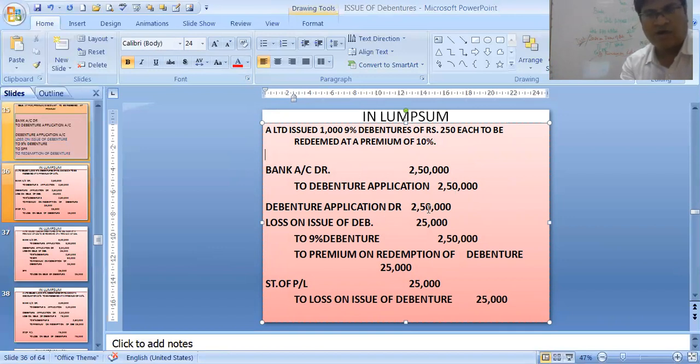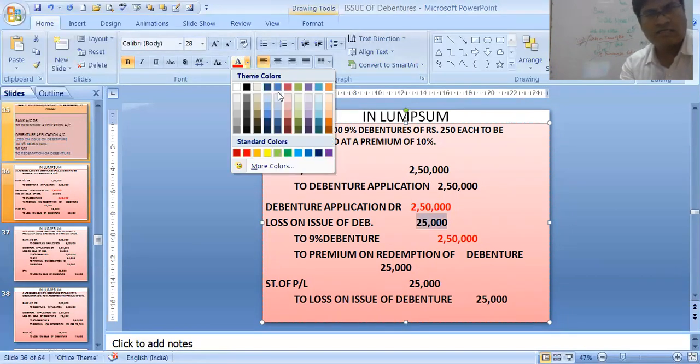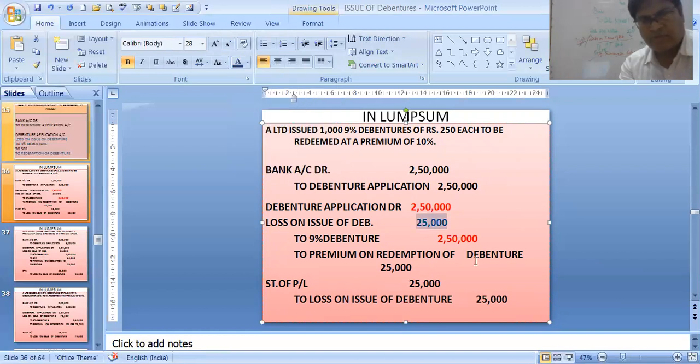Debenture application account debit 2,50,000. How much debit? That much credit. How much credit? That much debit. To 9% debentures. And this loss on issue of debentures is same as premium on redemption of debentures, which is also 25,000.